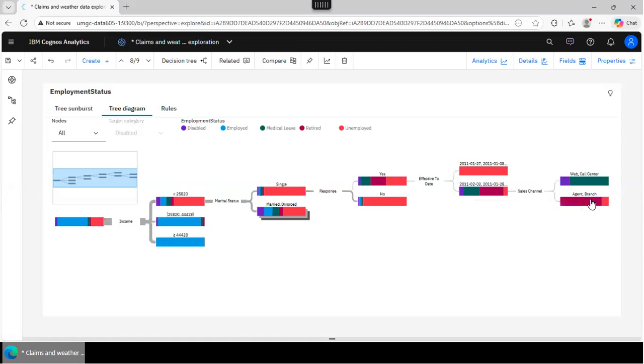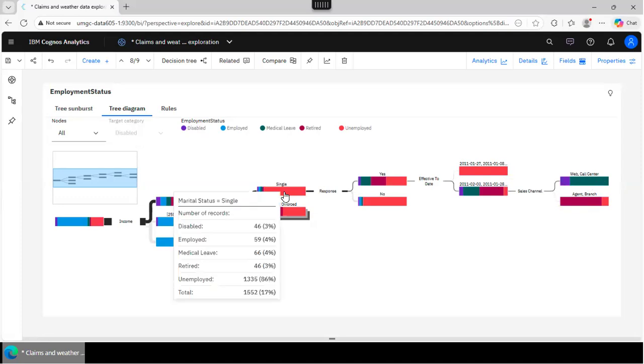Okay? But here, if the sales channel is web or call center, then it's gonna be on medical leave. See that? And those are effective due dates for unemployed. So see over here, we cannot conclude immediately that it's unemployed. The model believes that we can do better, and it keeps on looking at other columns. You see?